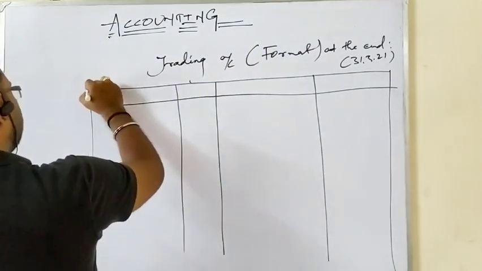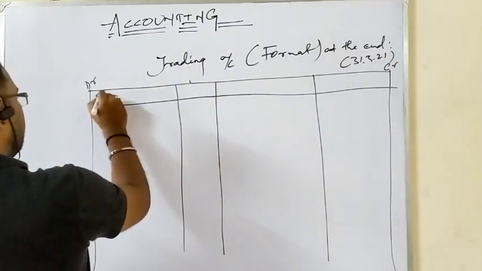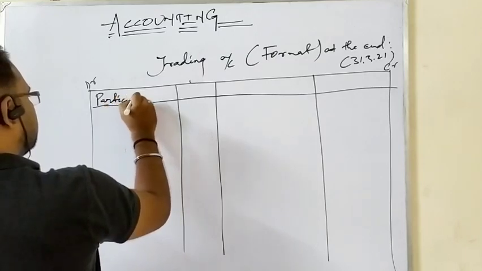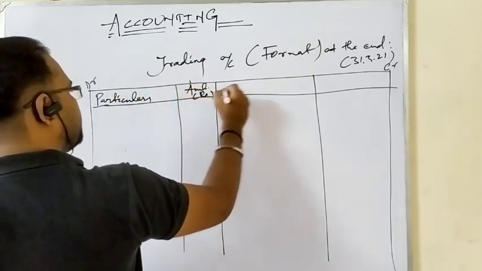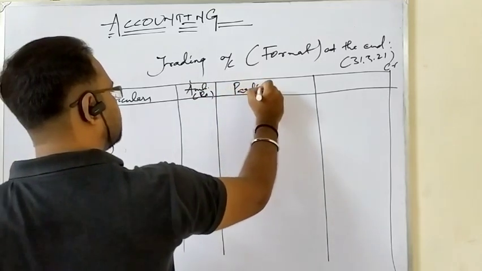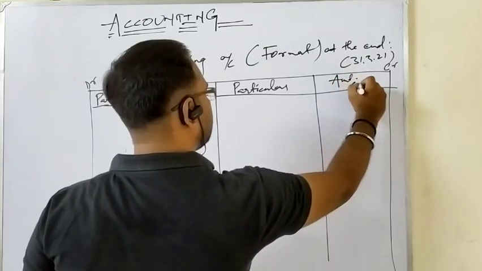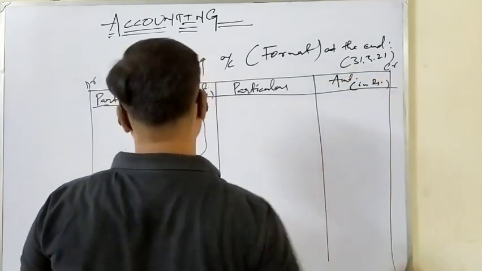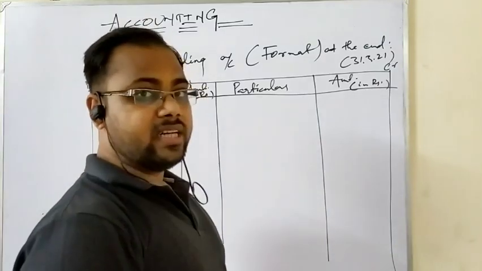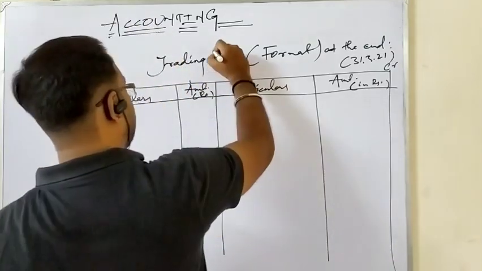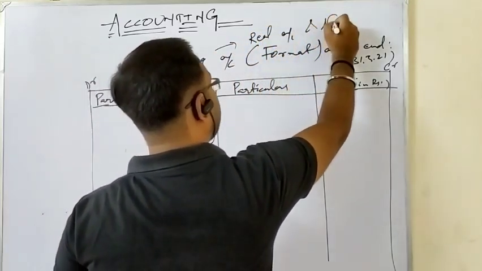But as you write on the top, this is the debit side and this is the credit side. So how do you write it? Particulars, then amount, in brackets rupees, again particulars, in brackets amount rupees. Okay, so this is the debit side, this is the credit side. Since it is called a real account and nominal account both, as I have discussed in our classes, it is called a real account and nominal account both.